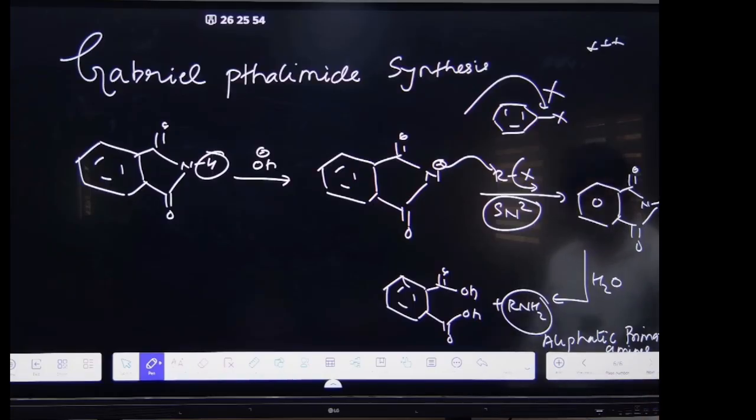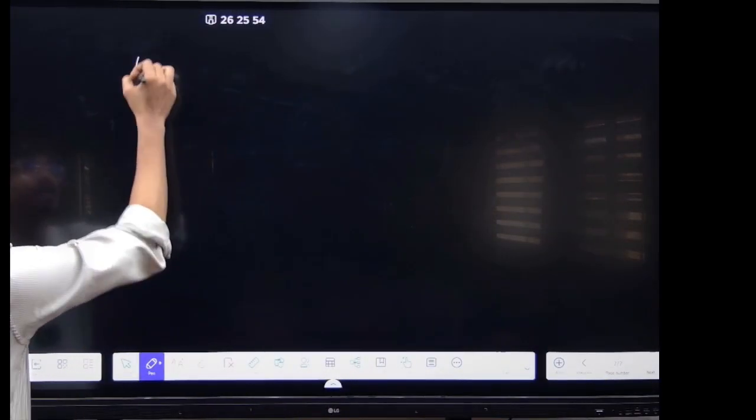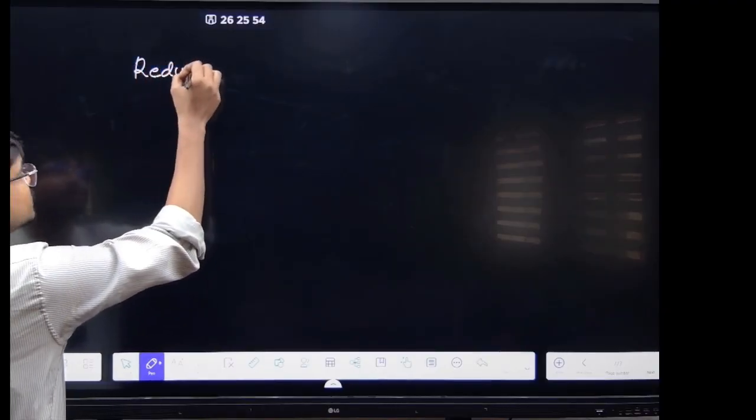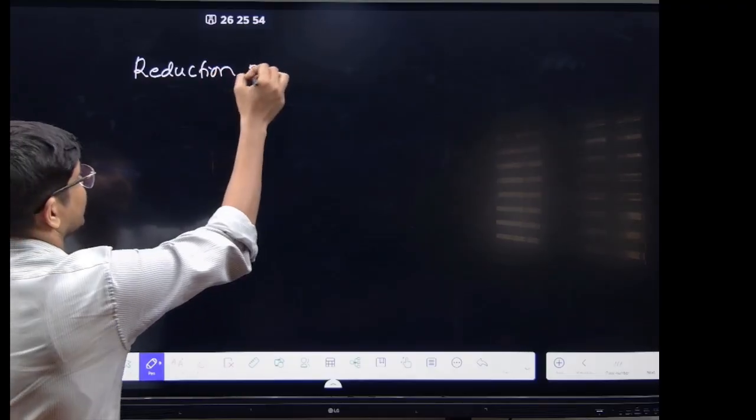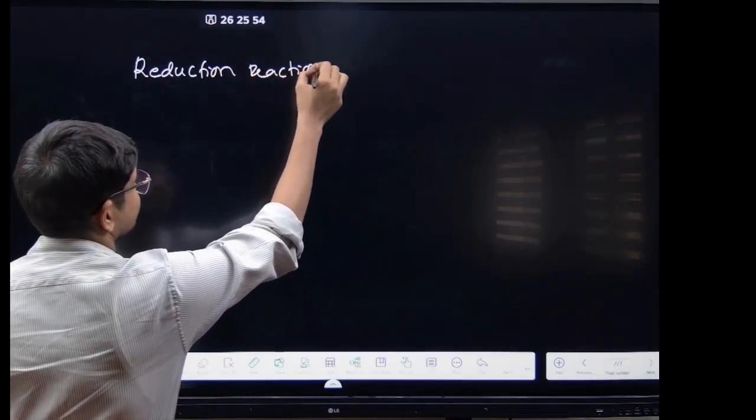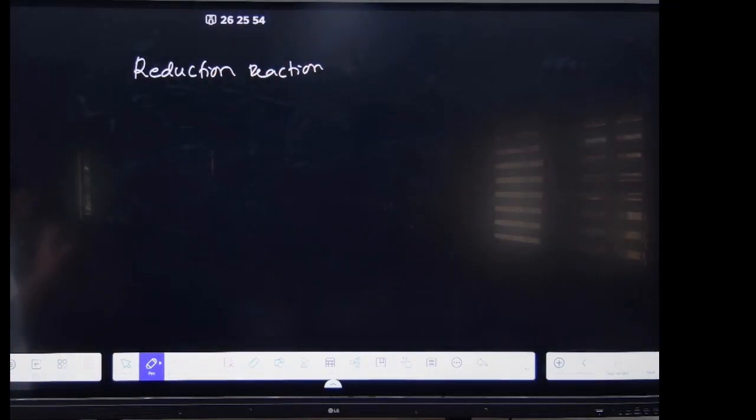अब देखो. Now coming to the reduction reaction. You know the Stephen reduction, right?